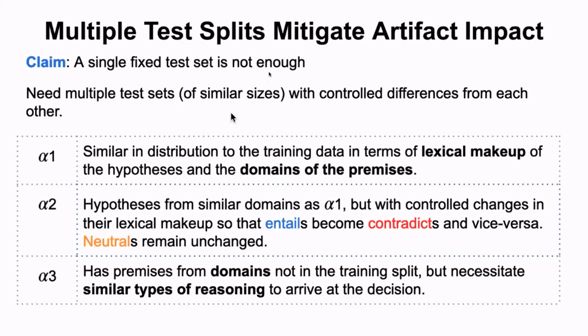In alpha 1, they have a very similar lexical makeup with the hypothesis, and the domain of the premise is also very similar to the training set. In alpha 2, the domain is similar to alpha 1, which is similar to the training set, but the hypothesis has very controlled differences. Particularly, we make minimum changes so that entail becomes contradict and vice versa. Here, the neutrals remain the same. In alpha 3, we also change the domain from the training set, but the overall type of reasoning is similar in alpha 1, alpha 2, and alpha 3.